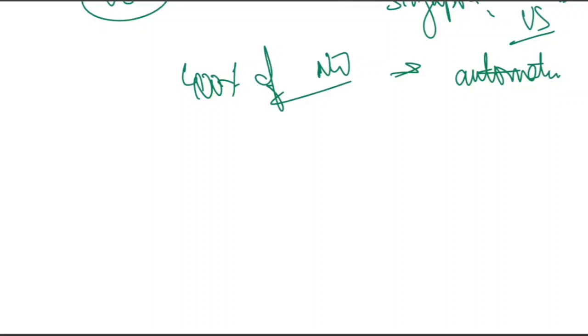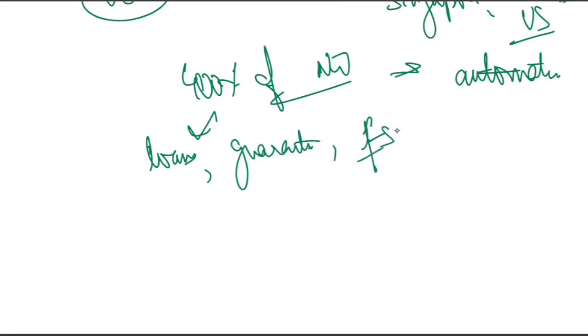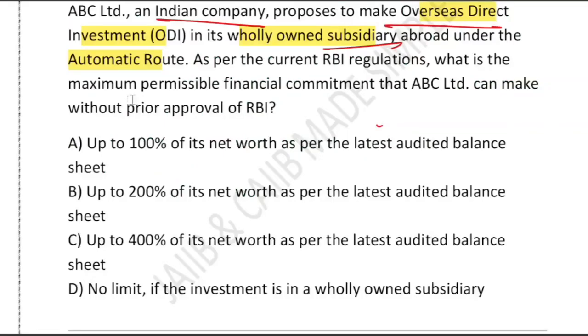This 400% is not only equity. Remember, it includes loan debt also, it includes guarantees also, and it includes other forms of financial support. All kinds of things are included in the 400% of net worth. So the correct answer to this question is option C. So an Indian company can invest abroad without RBI approval. The key point is they need not take RBI approval.